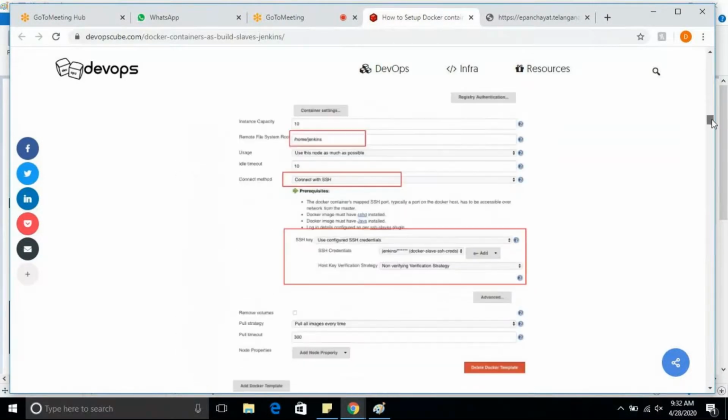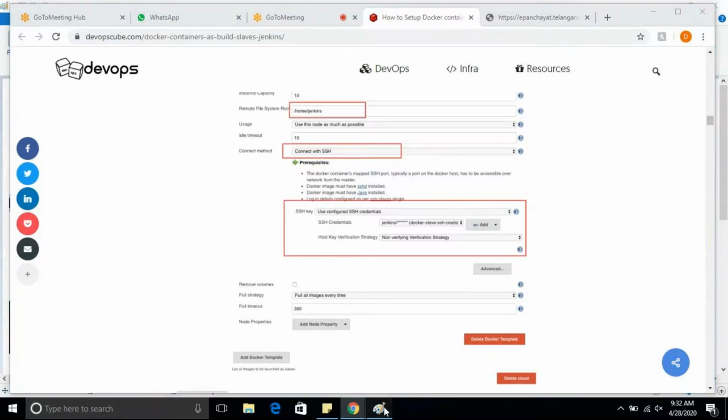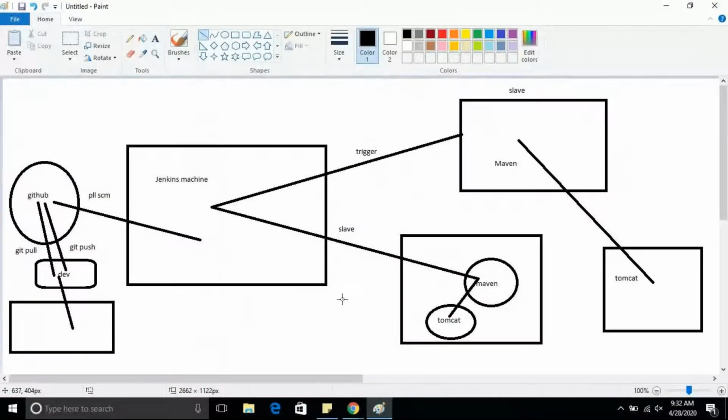Instead of that, when you install the Docker plugin, you'll get one cloud node also. In that cloud node, we'll add the Docker image which we have created. It is his own Docker image actually. Then he builds through a freestyle job, that's it.